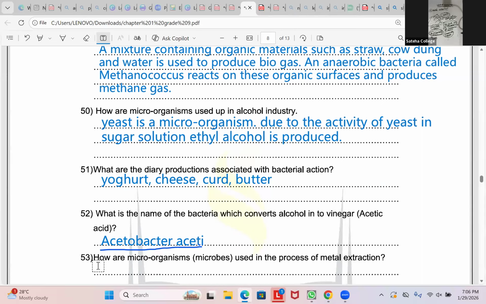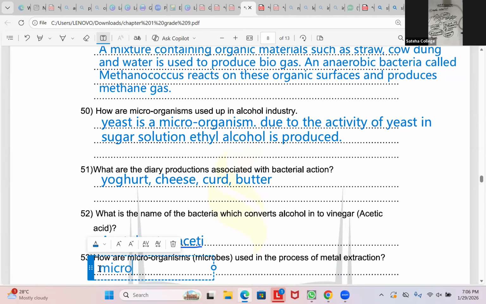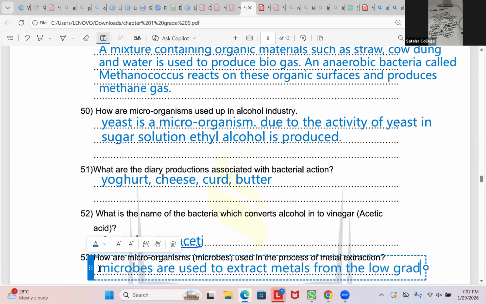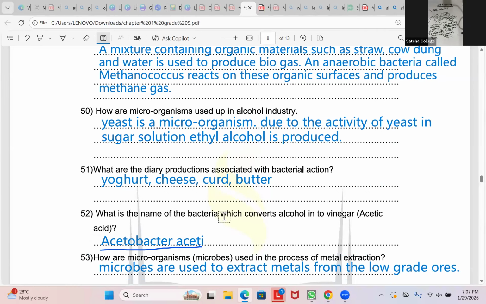So you can basically write: microbes are used to extract metals from the low-grade ores.